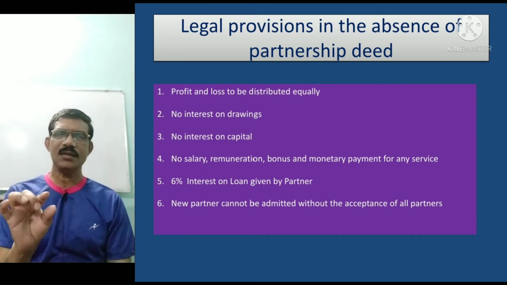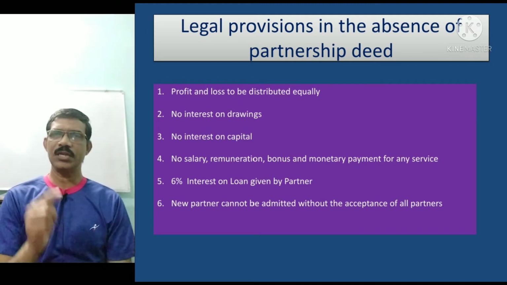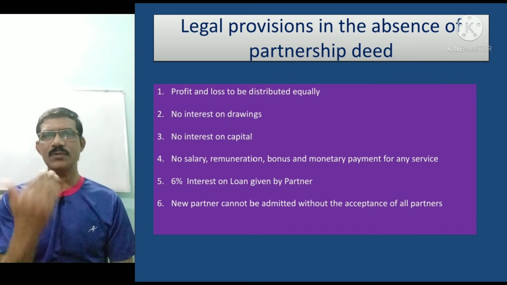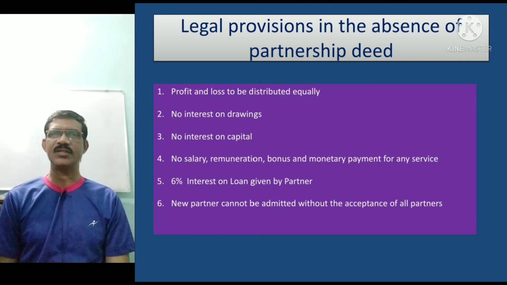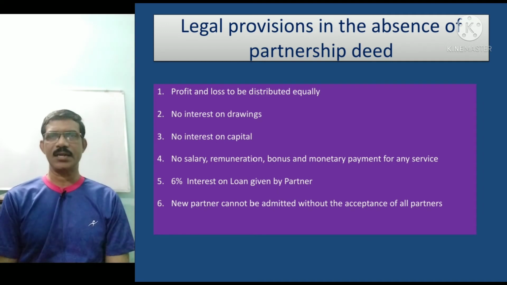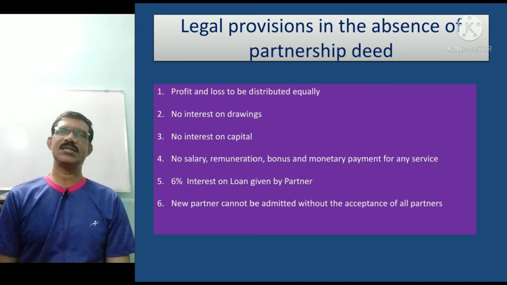Similarly, no interest on drawings. So they don't get interest from the firm, and they don't pay interest to the partnership firm either when they are withdrawing the amount. And when any partner sanctions a loan to the partnership firm, then 6% rate of interest is to be applied. Interest on loan is 6%.